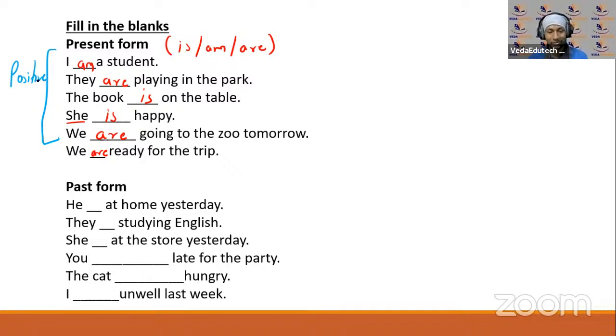Okay, you have to write these sentences in negative. कुछ नहीं होगा वहाँ पे, बस आपको not add करके बात करना है. ठीक है. Generally after those be forms जो be verbs है यहाँ पे उसके बाद ही आप not लिख करके बता सकते हैं. Very simple and easy. Okay, I'll give you a moment.